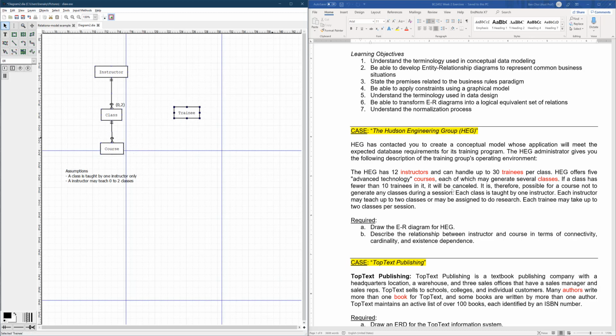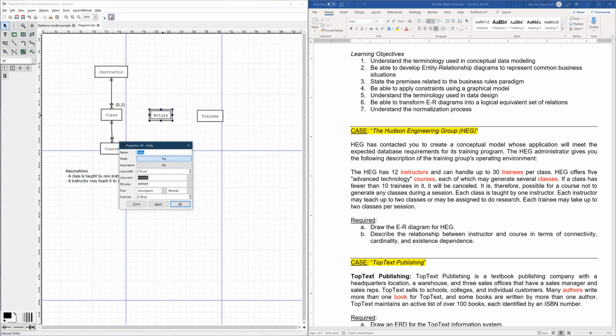A trainee may take up to 2 classes per session. So basically, there's the relationship between trainee and class. A trainee can take 0 to 2, which is multiple classes, and a class should be taken by at least 10, if not more trainees. So it's a many-to-many relationship. In such a case, we need to create an associative entity in between. We can call that class-trainee, or more specifically, we can call that enrollment. So in this case, we call it enrollment. It's a weak entity.